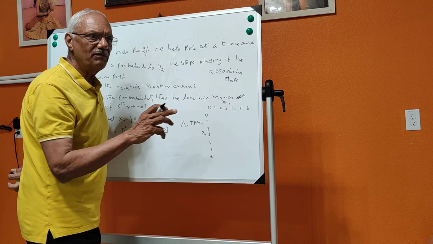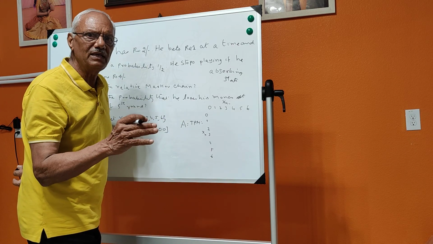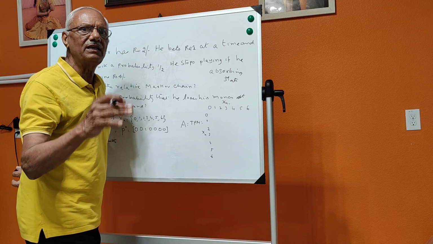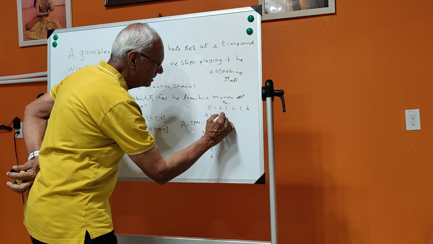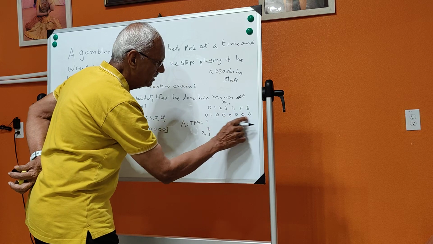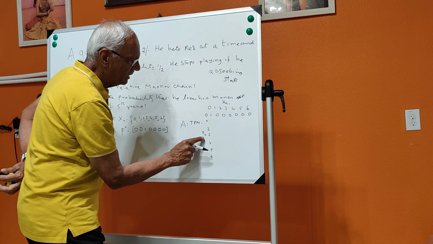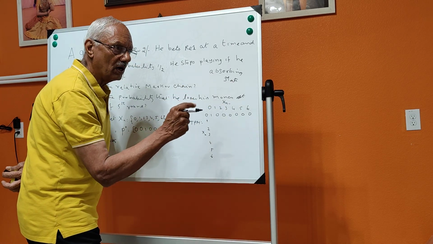Now if he is having 0, it means that he will not take part, and the probability is 1 that he will not challenge in the game. That means it is 1, 0, 0, 0, 0, 0, 0. Now, if that is Xn minus 1, this is the amount that he has.